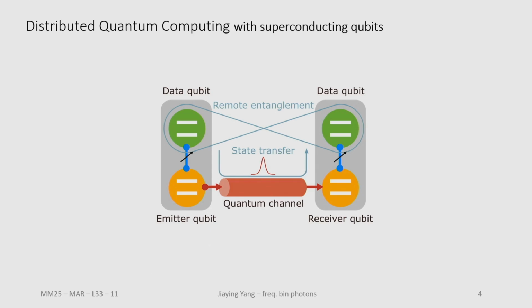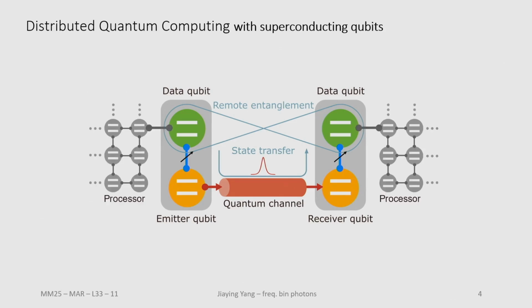So the photon can be emitted from one side, travel through the channel and be reabsorbed by the other side. In this way, we do quantum state transfer, and we can also implement remote entanglement between the qubits on each side. And if we couple more qubits onto both sides, we can use the system to run larger tasks.